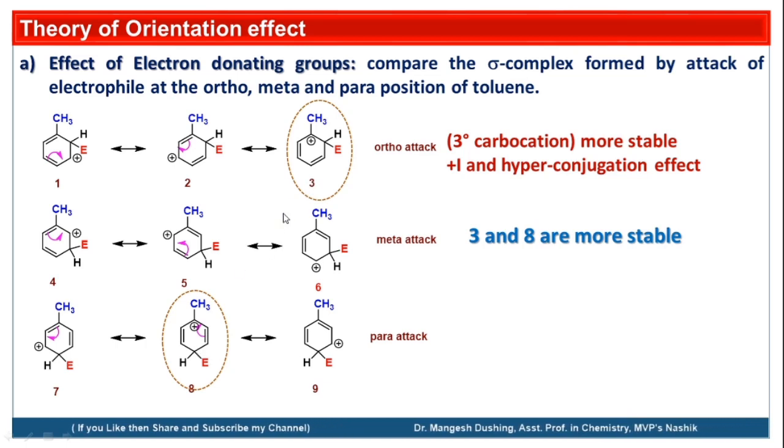So as the sigma complex of ortho attack and para attack is more stable, the probability of formation of the sigma complexes will be more, and it will give us a major product, that is ortho and para substitution. So if an activator group is attached over here, this carbocation will be more stable. That's why activators are ortho and para directors.